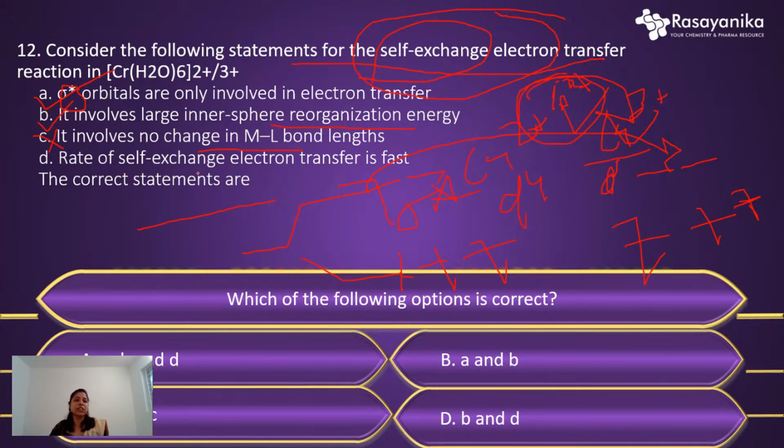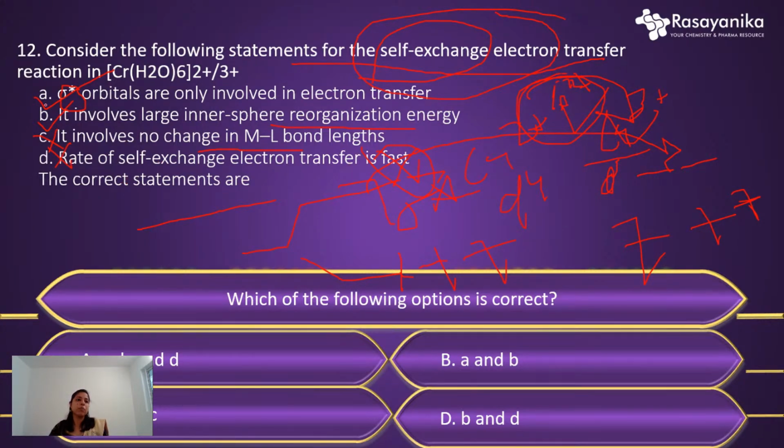And D says the rate of self-exchange electron transfer is fast. No, not fast, it is slow, because the electron is transferred from the antibonding orbital to antibonding sigma star. So it's obviously an unstable state, the electron is transferred from an unstable state, so it's a very slow reaction. It's not a very easy case. It should be slow, so statement D is also a wrong answer.